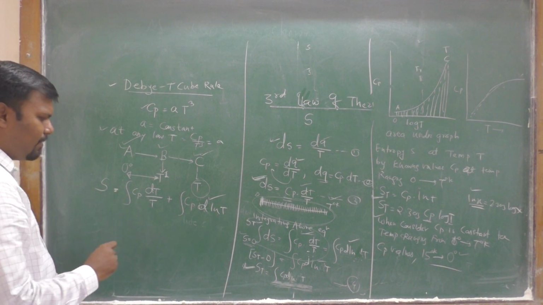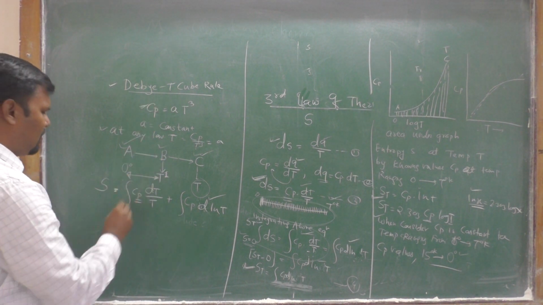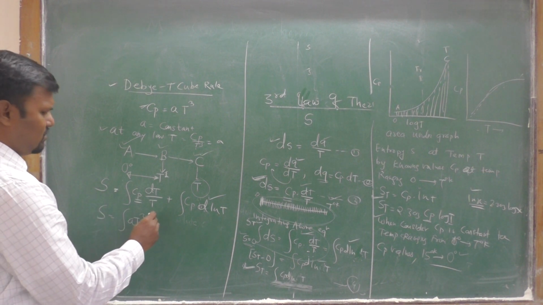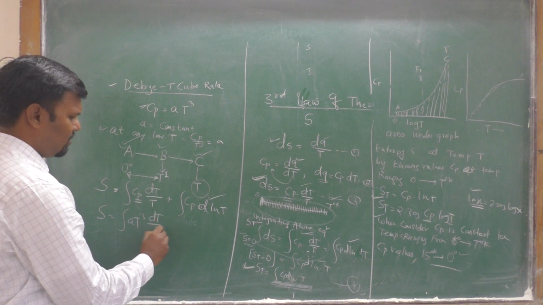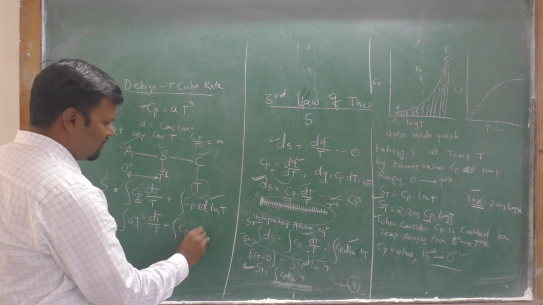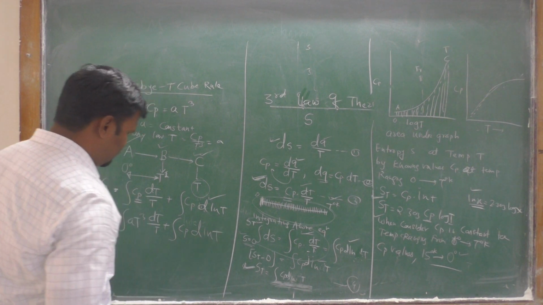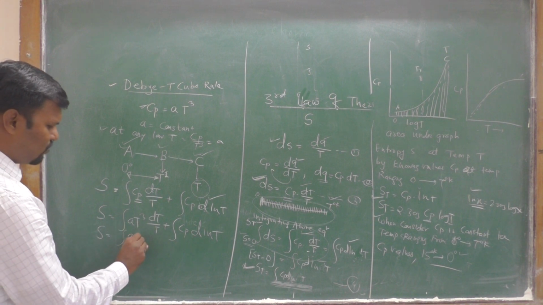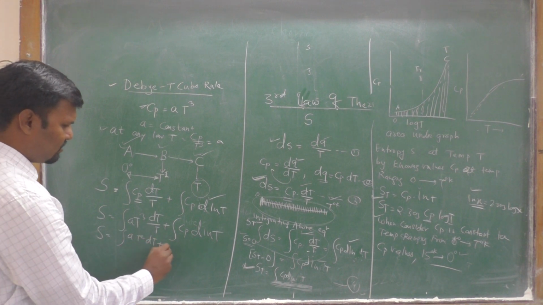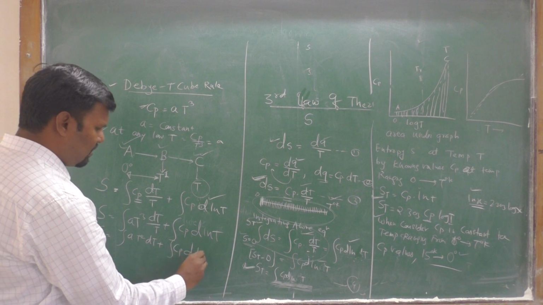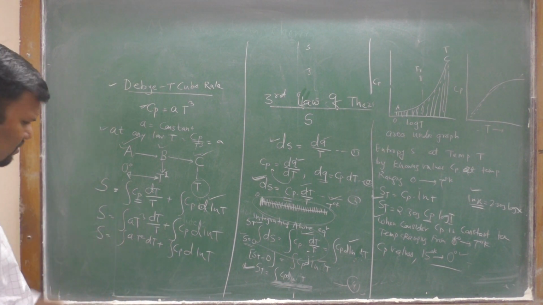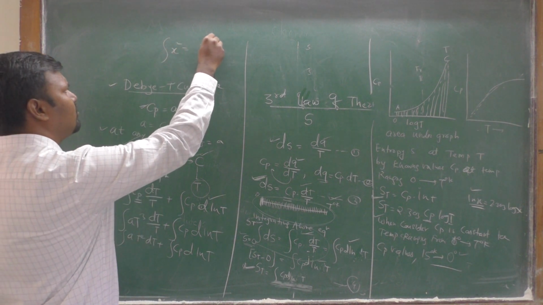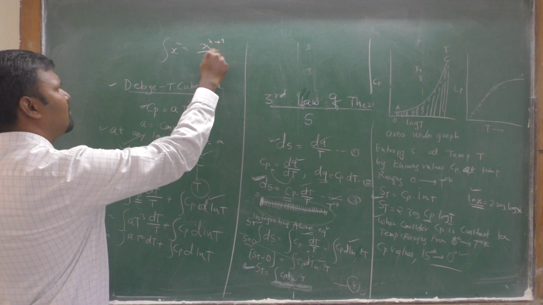Then by putting the Cp values, S is equal to the integral of AT cube dT upon T plus Cp d ln T. Thereby solving this, S is equal to, T cancels, the integral of AT square dT plus Cp d ln T. Now by solving this, the integration of x square is equal to x raised to n plus 1 upon n plus 1, using this rule.